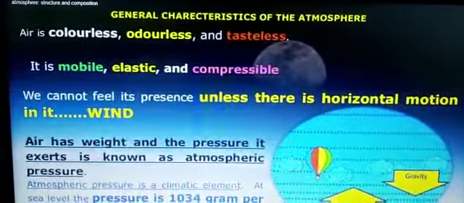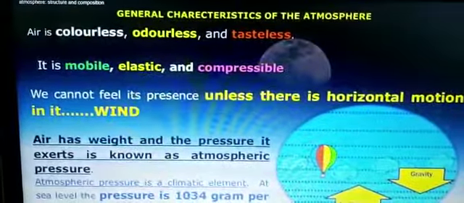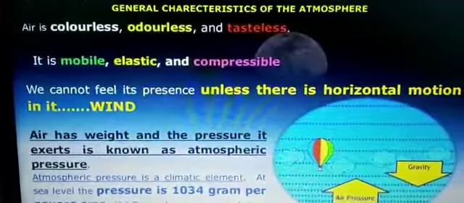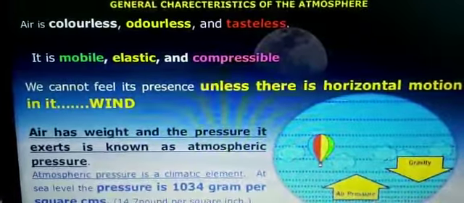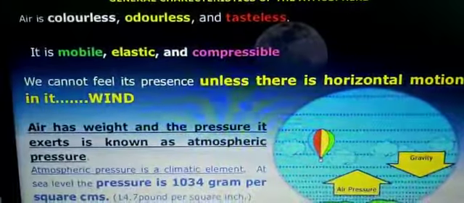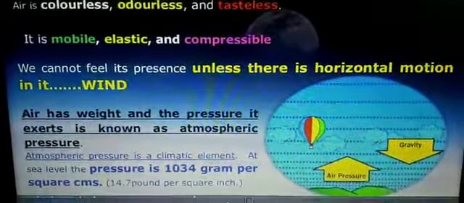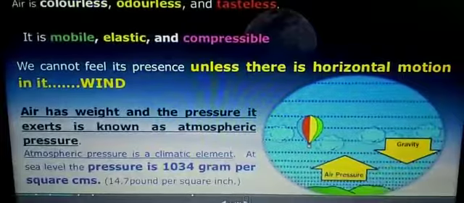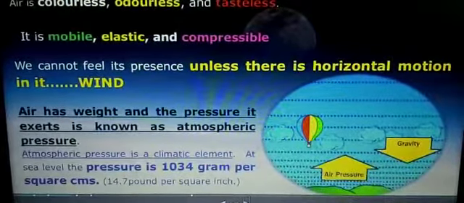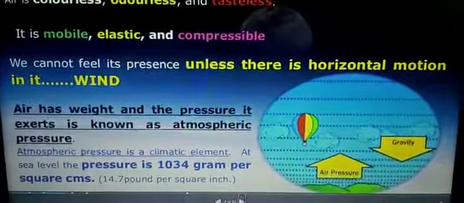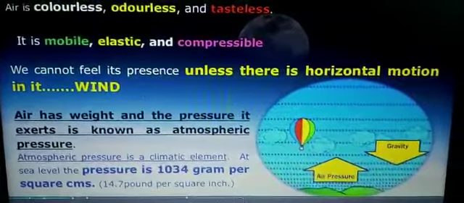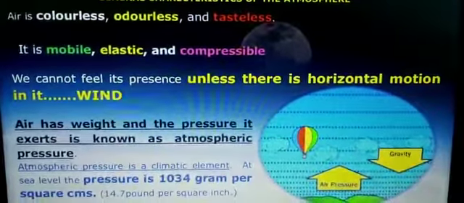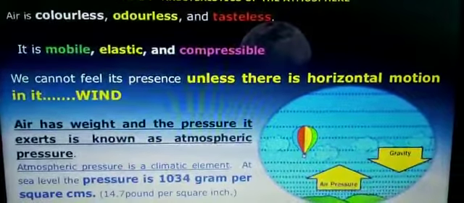Here, what do you know about the atmosphere? The things that you should know about the atmosphere is that the air is colorless, that you all know, odorless and tasteless. It is mobile, elastic and compressible. We cannot feel its presence unless there is a horizontal motion in it. You cannot see air, you cannot smell air, you cannot taste air, but you can only feel air when it is moving, isn't it? And that moving air is called wind. And air has weight, and the pressure it exerts is known as atmospheric pressure.